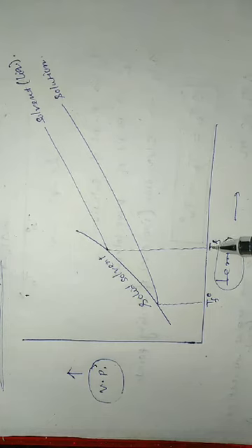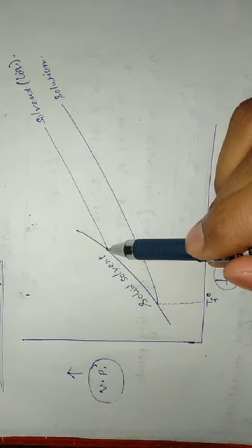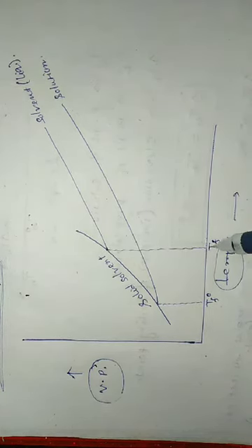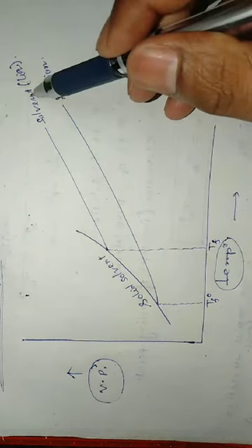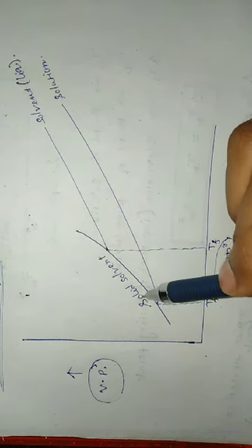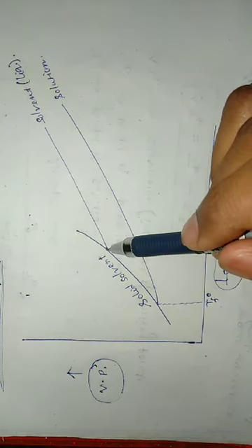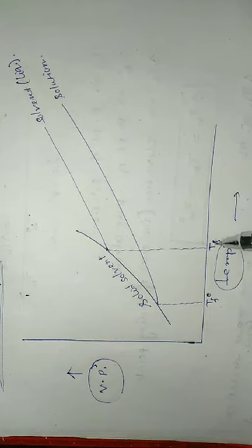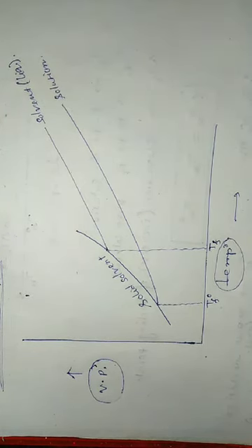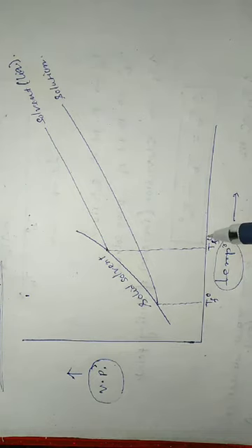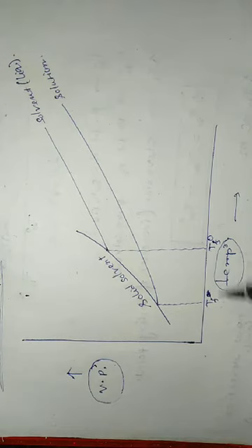Here Tf is a temperature. At this temperature, the vapor pressure of the liquid solvent is equal to the vapor pressure of the solid solvent. So this is Tf naught.